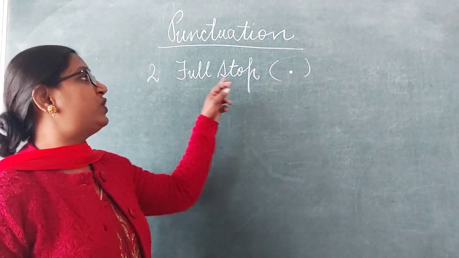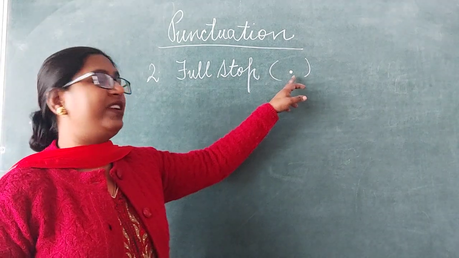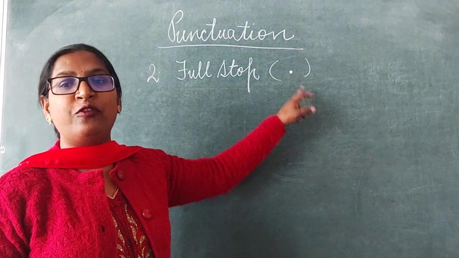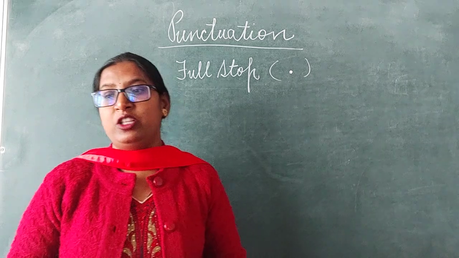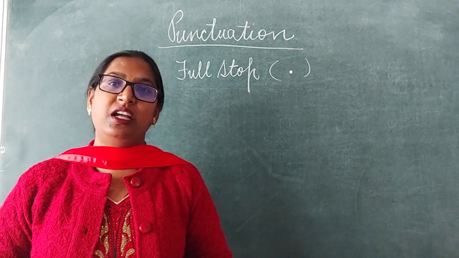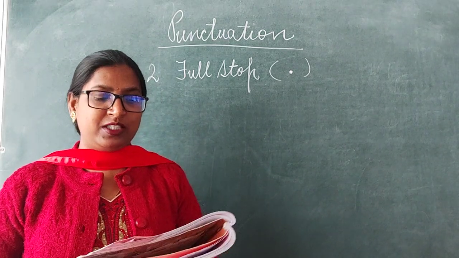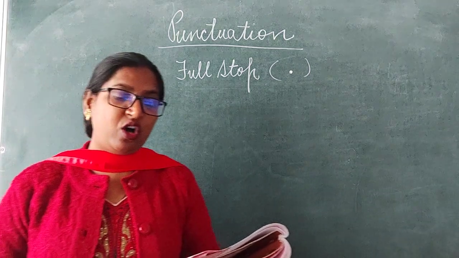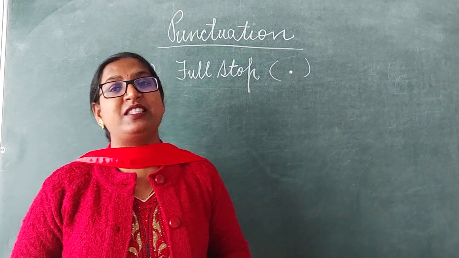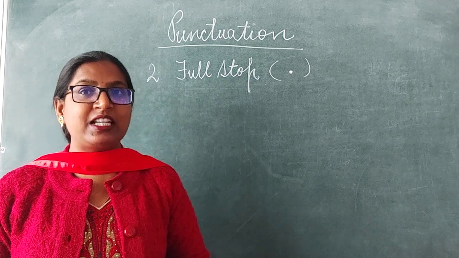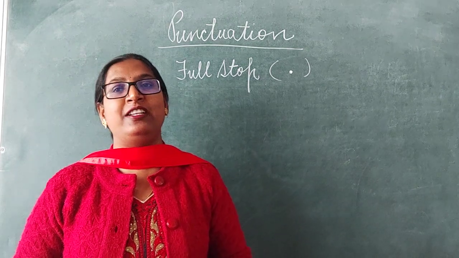The second one is full stop. Dear children, this is the sign of full stop. The full stop represents the longest pause. It indicates the close of a complete sentence. When a sentence completes, we put a full stop at the end.